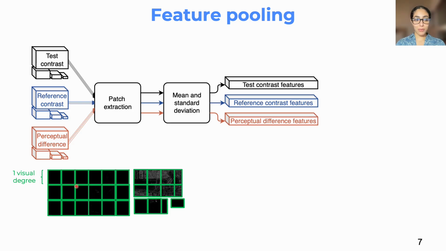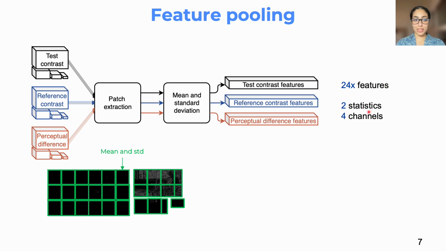So we want to take non-overlapping patches, and they're going to be the same size across all patches and all bands, and each patch size is the number of pixels per visual degree. Then for each of these patches, we're going to calculate the mean and standard deviation. So this allows us to get, for each patch at each different band and each different frame, exactly 24 features.